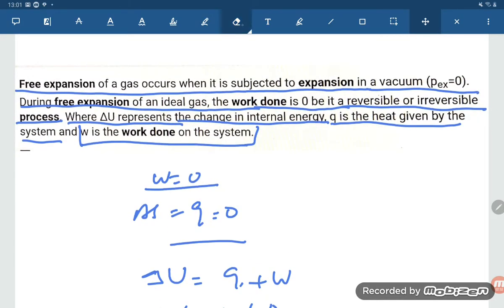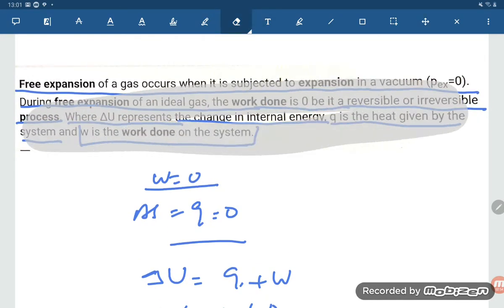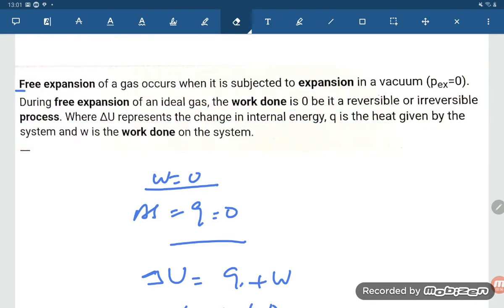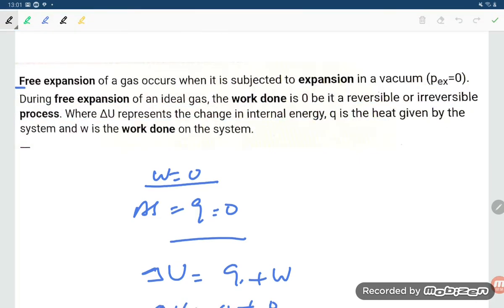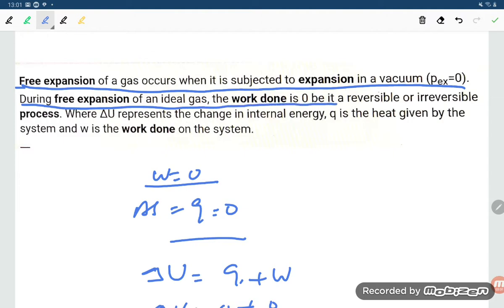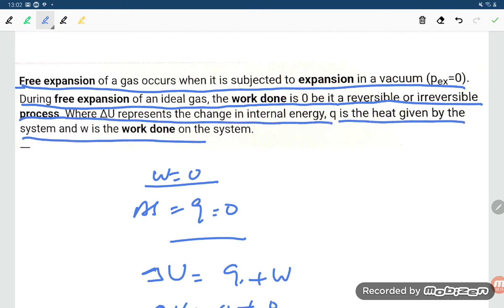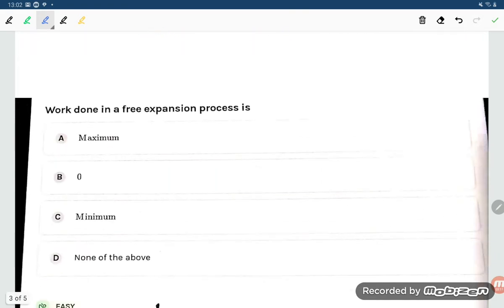That is what is mentioned here, and you can read it again for clear understanding. In free expansion, when the gas is subjected to expand in the vacuum, the work done is 0, whether it is reversible or irreversible, where delta U represents the change in internal energy and Q is the heat given by the system. So Q is also 0.